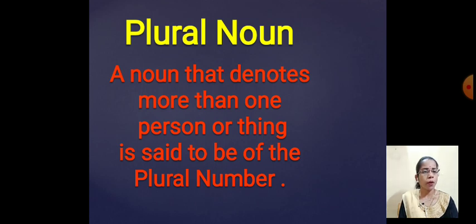So, more than one person or thing, all such words are included in the plural noun. If it is any 2, 3, 4, we don't know the exact number, but more than one, all those words are included in the plural noun.